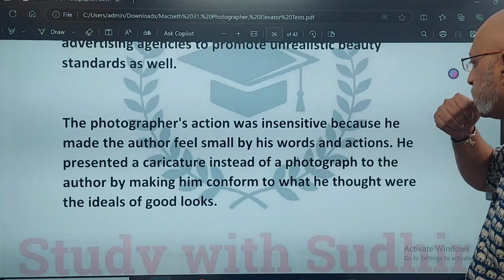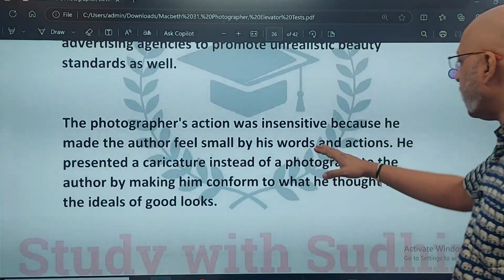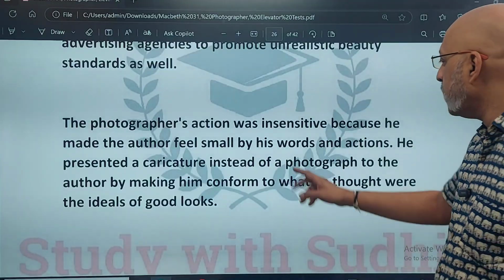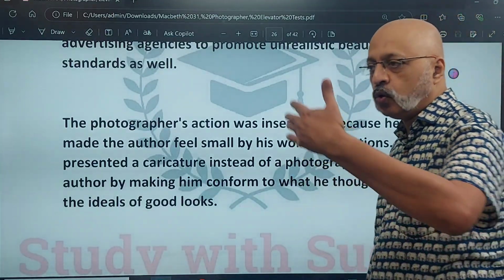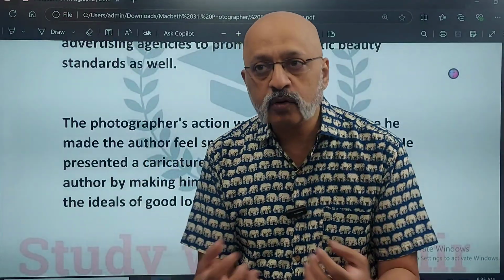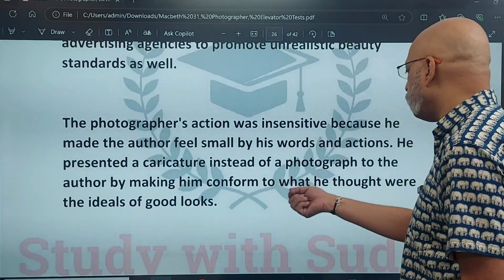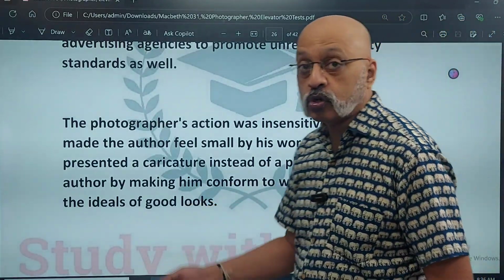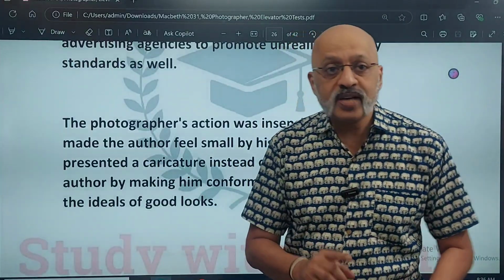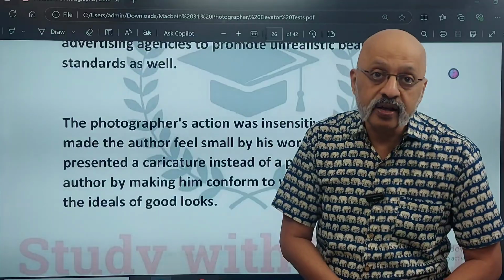The photographer's action was insensitive because he made the author feel small, yani ki he humiliated him. By his words and actions, he presented a caricature, means almost like a cartoon figure instead of a photograph to the author. Because when you go for a photograph, you are wanting the real self. But what he presented was almost like a caricature, a cartoonish kind of a figure, by making him conform to what he thought were the ideals of good looks. He thought this is how a good-looking person should look. But the problem was that the photograph looked nothing like what the narrator really was.